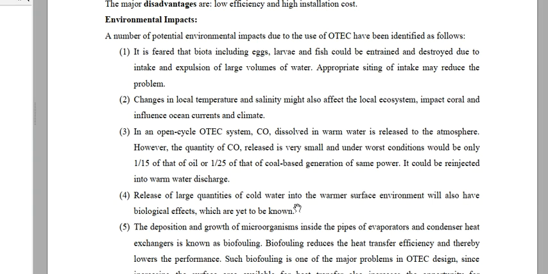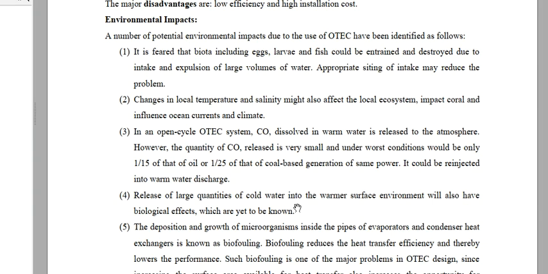Next, changes in local temperature and salinity might also affect the local ecosystem, impact coral, and influence ocean currents and climate. So as we are taking hot surface water and also mixing it with deep ocean waters which have low temperature, these unknown changes in temperature can affect the local ecosystem and create danger to the marine life. So this is another environmental impact.